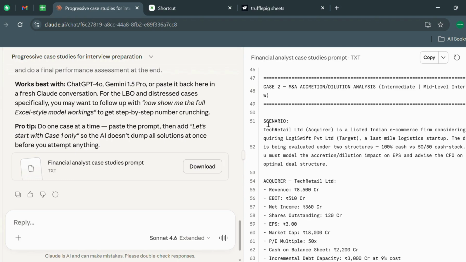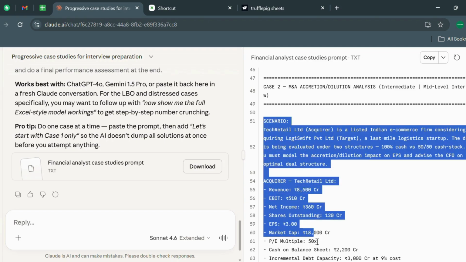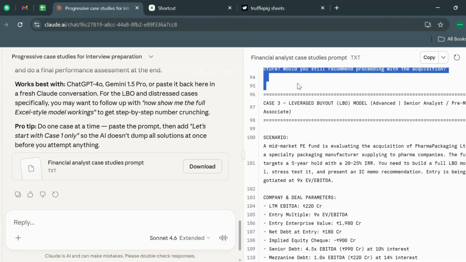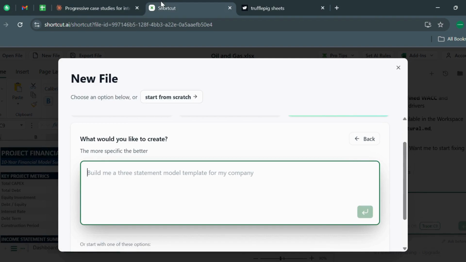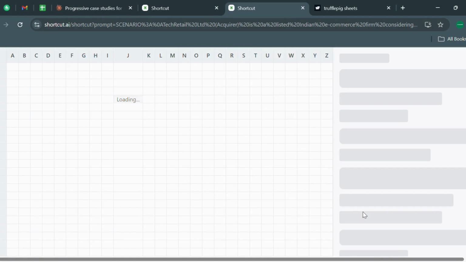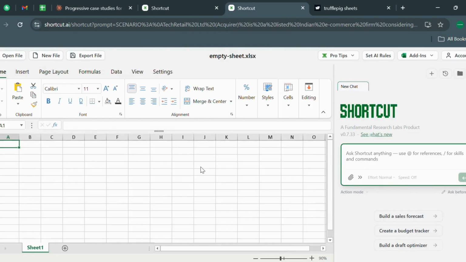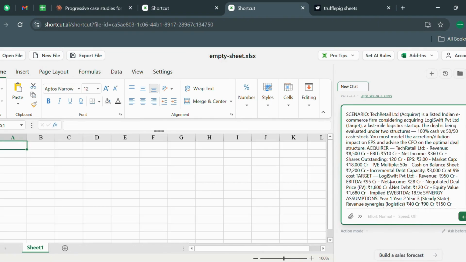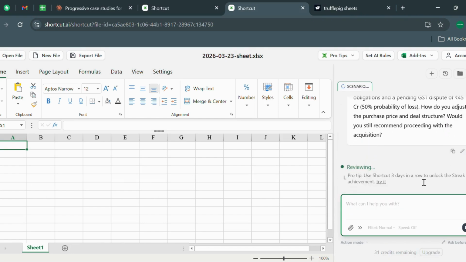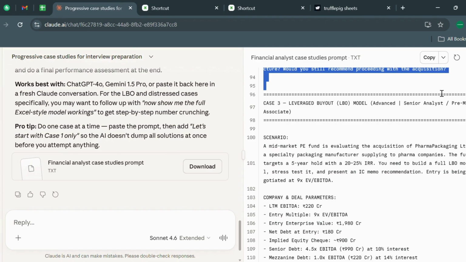And moving down till I see the third. Let's copy it here, and we're going to be using Shortcut AI. I'm just going to paste it and give it to this. Sometimes functionalities just take some time. Till then, we should understand what actually the case study is.